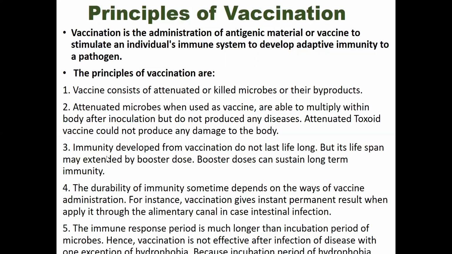The third principle of vaccination is that immunity developed from vaccination does not last lifelong, but its lifespan may be extended by booster doses. This is the scenario of some vaccines, not all. There are some vaccines which can induce lifelong immunity, and there are some for which we have to use more booster doses to sustain long-term immunity.